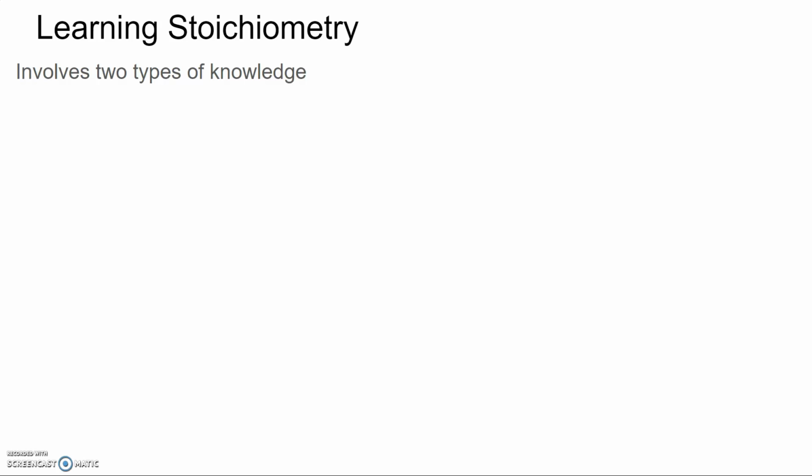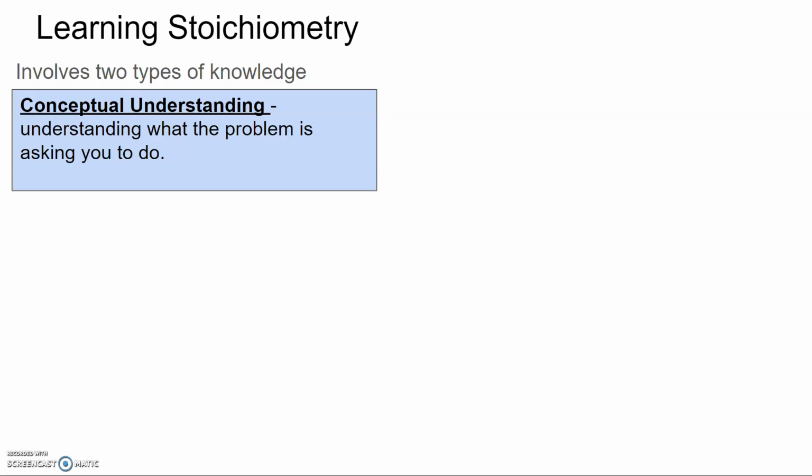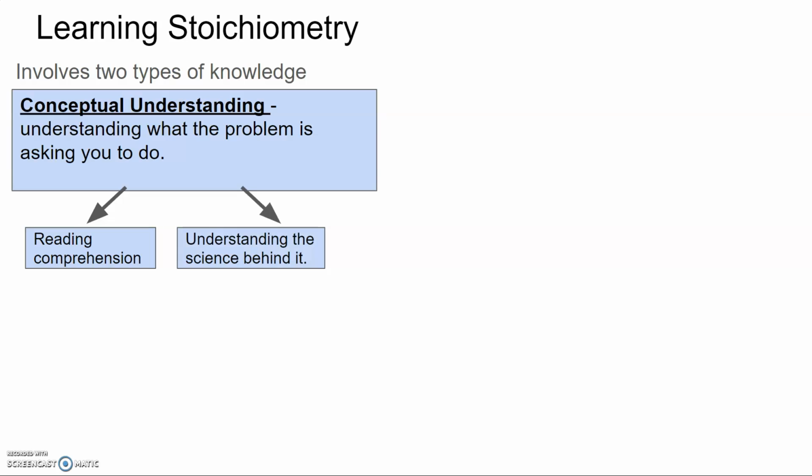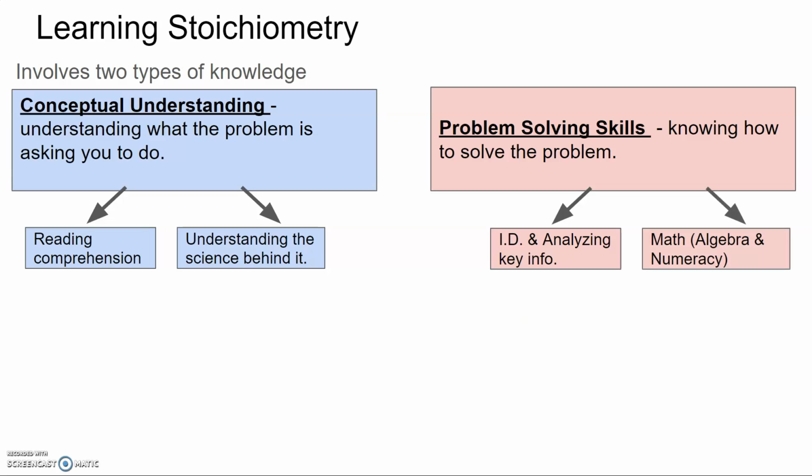Now, the reason why stoichiometry for many students is difficult is actually it involves two types of knowledge. The first type is conceptual understanding, and that involves reading comprehension and understanding the science behind the problem. The second type of knowledge that you need is problem-solving skills, and that involves identifying and analyzing key information in the problem, along with the mathematics needed to solve the problem.